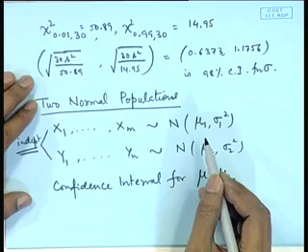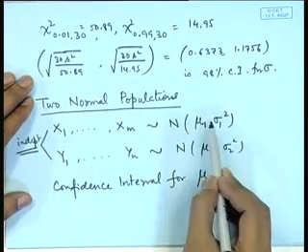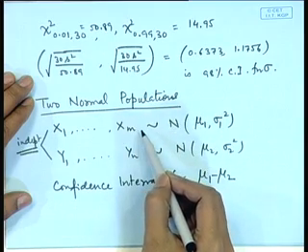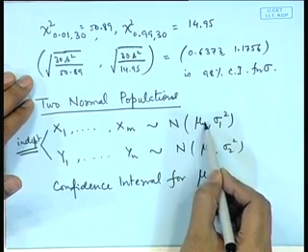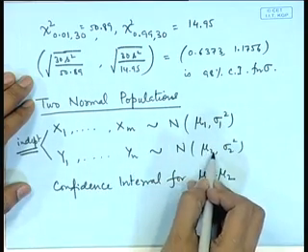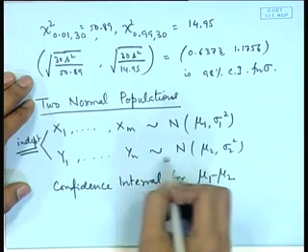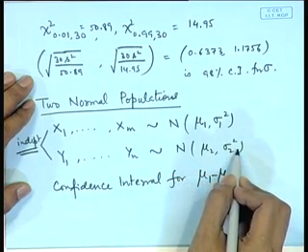For example, it could be that the first set of observations is based on certain patients and we are looking at the average effectiveness of a certain drug. So, the average effectiveness is mu 1 and the variability is sigma 1 square, and suppose there is another drug whose effectiveness is measured by y1, y2, ..., yn, and the average is mu 2 and the variability is sigma 2 square.